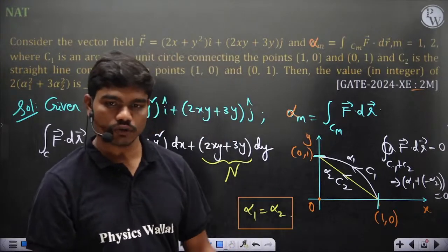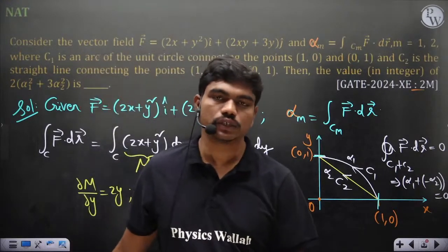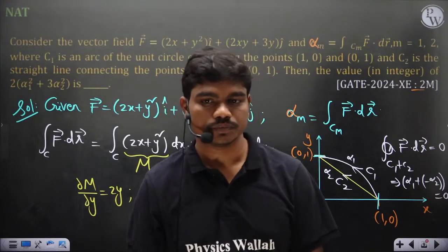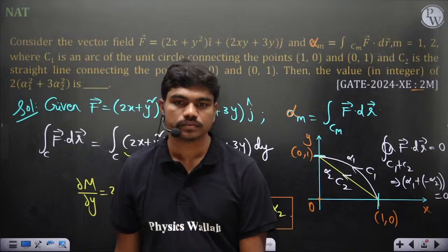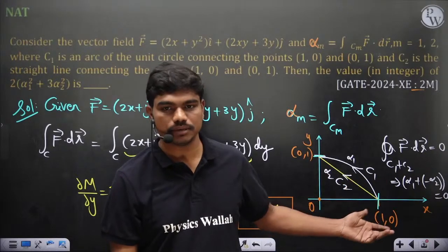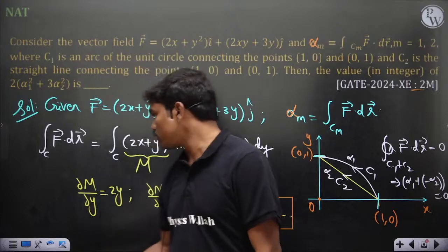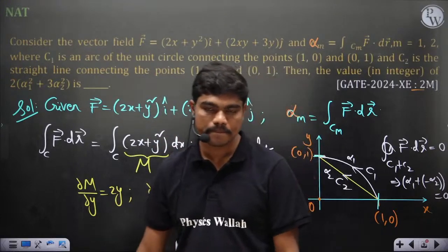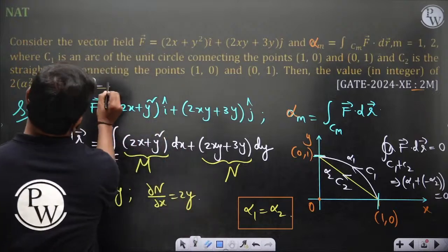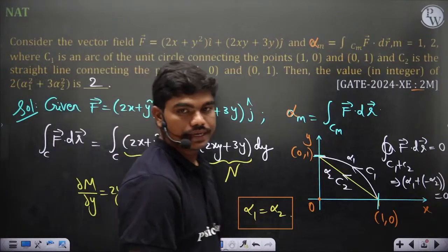Got it? It would be 0 clearly because f is irrotational. So if the path is closed, then cyclic integral f bar dot dr bar should be 0. Did you all understand why I didn't use Green's theorem? Even if I use it, I wouldn't get much impact, which I know from these conditions. So the correct answer would be 2 in this case.